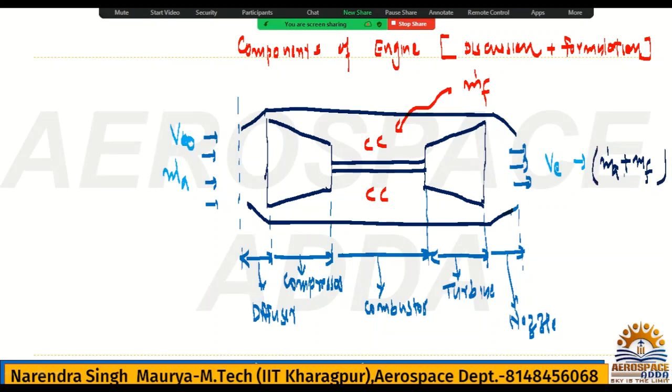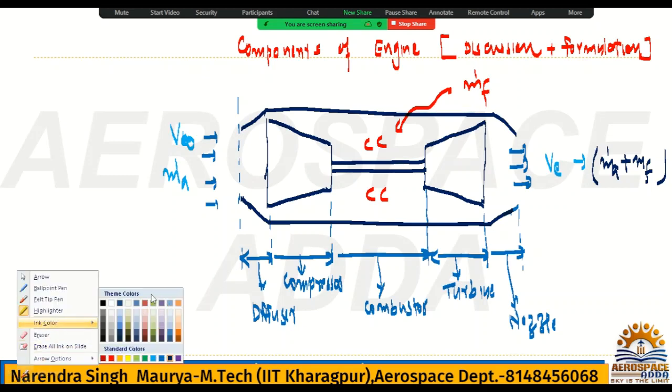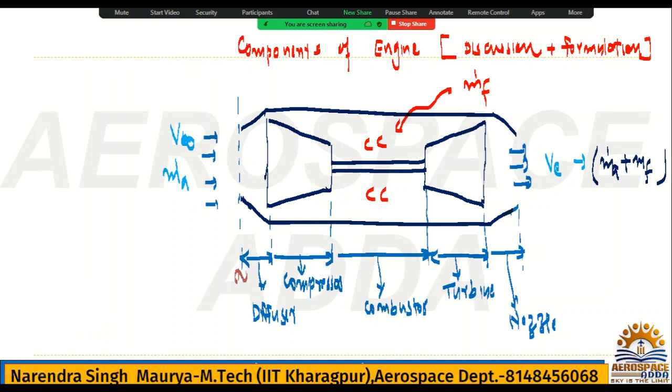All right. Now very important is the numbering here. So we'll do the numbering part. I can consider this is atmospheric conditions A. This is 1. This is 2. This is 3. This is 4 and this is 5. So here we have to take the diffuser. Inlet will be A21. That will be the diffuser part.